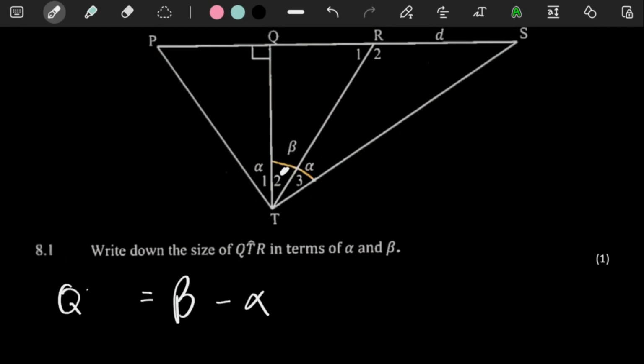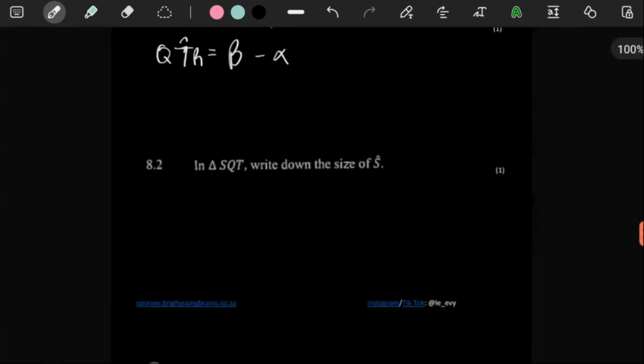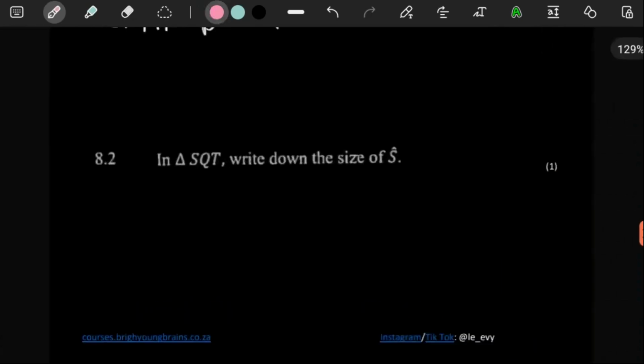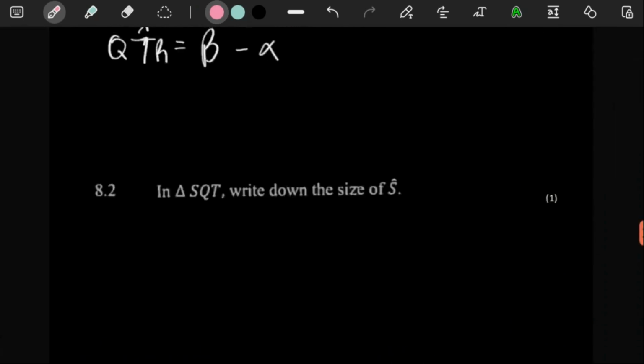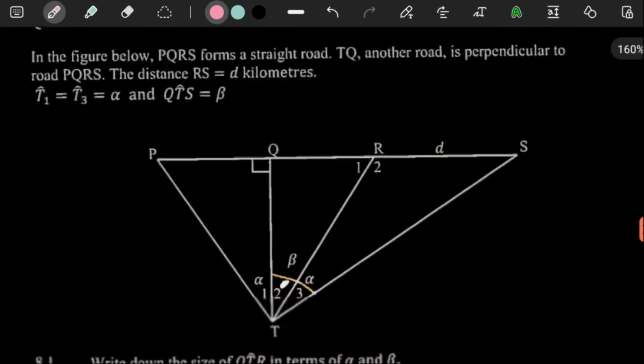That's what QTR is. Nothing crazy there. And then for 1 more mark, they said here, in triangle SQT, write down the size of SQT. This SQT, they want us to write down this size.